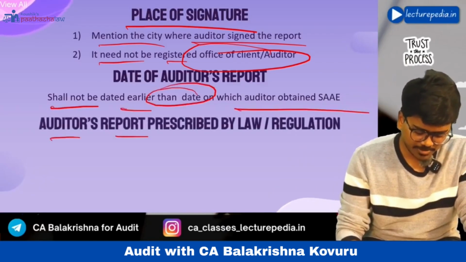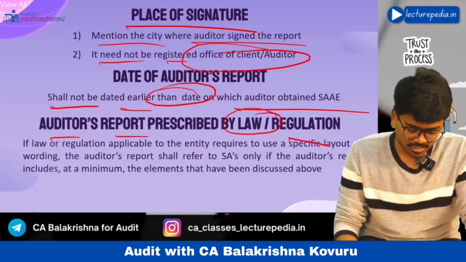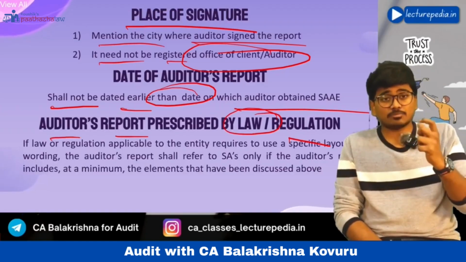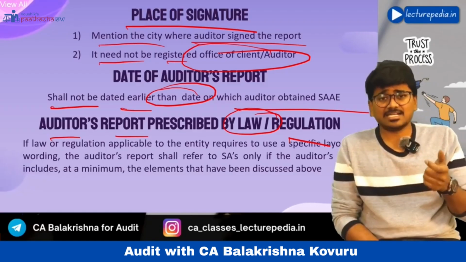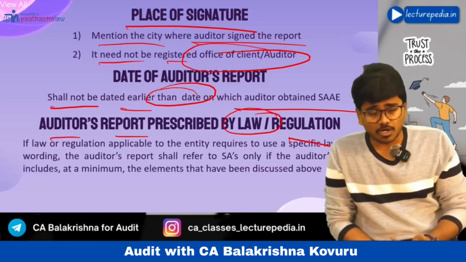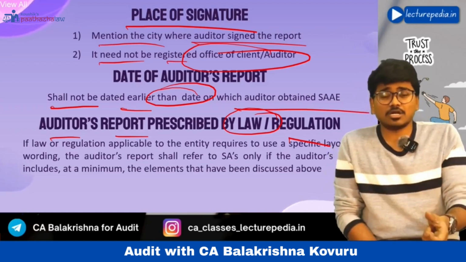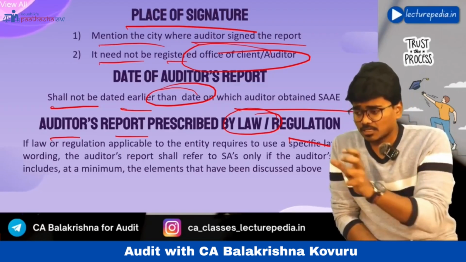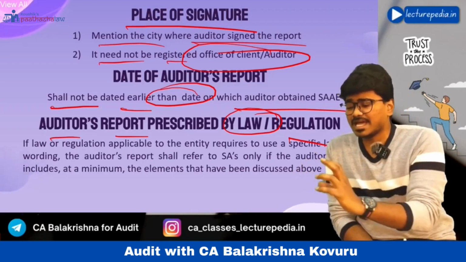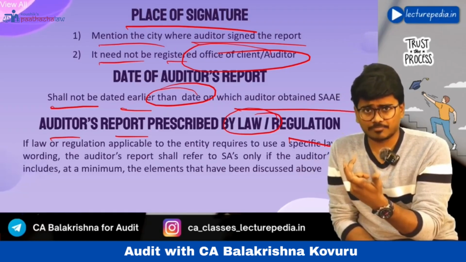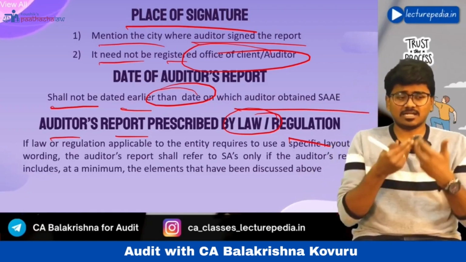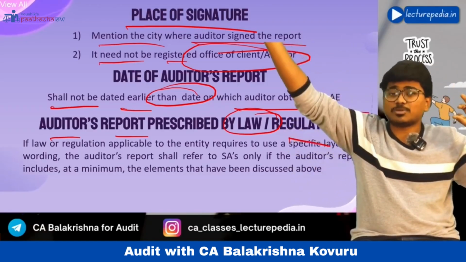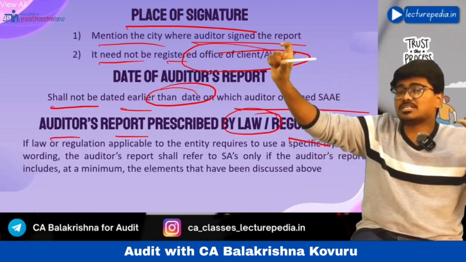Okay, auditor's report prescribed by law or regulation. If any law or regulation prescribes the audit report, then in that audit report, the auditor has to mention that standards on auditing have been complied with while doing this audit, only if standards on auditing have actually been complied with. And if the law or regulation prescribes a different wording of his opinion. Basically SA 700 has prescribed the wordings of the auditor's opinion, but a different law or regulation as per which the auditor's appointment has been made prescribes different wordings.